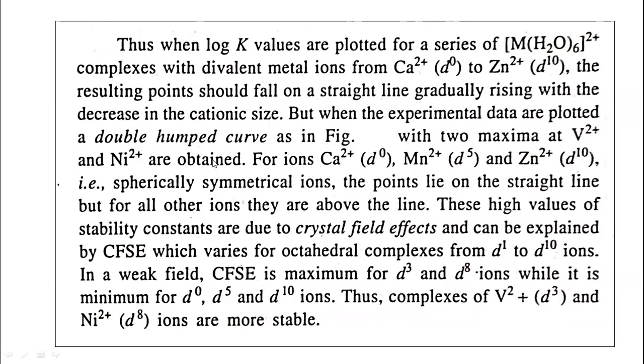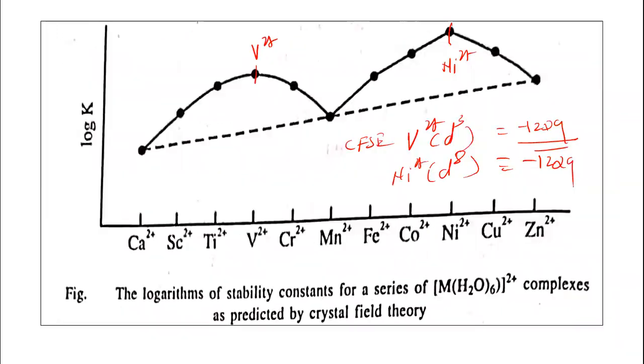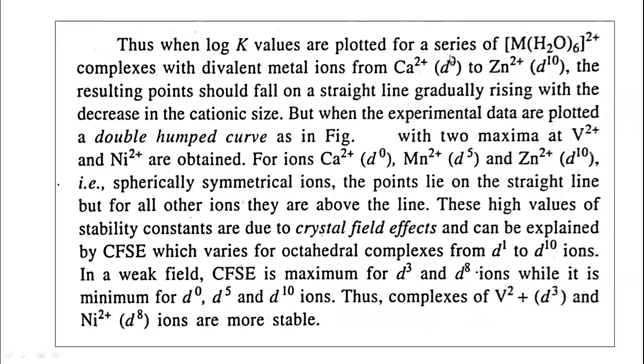But when the experimental data are plotted, a doubly humped curve is obtained. This is one hump and this is the second hump. The doubly humped curve is obtained with two maxima, one at vanadium and the other at nickel 2 plus ion.